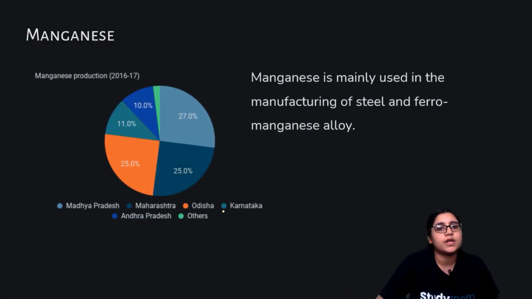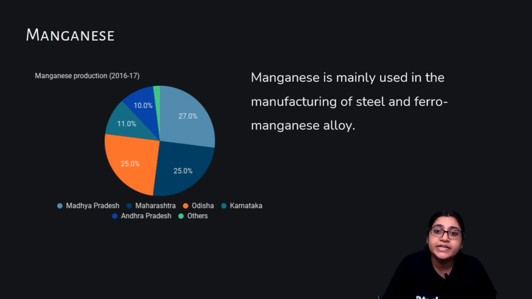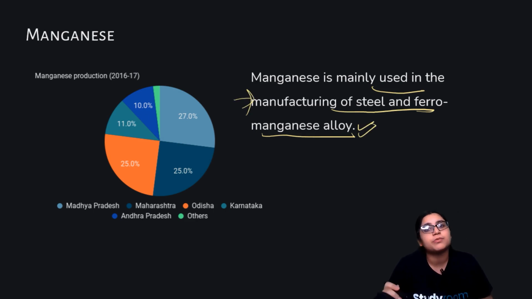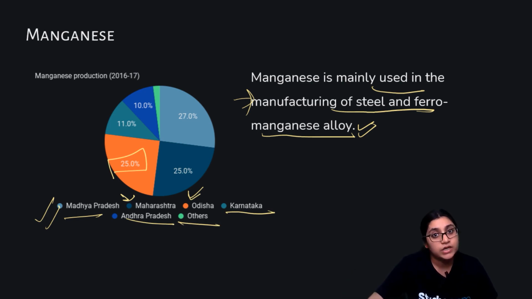Then we are talking about manganese. We have already talked about iron ore belts. Now manganese. Manganese is mainly used for manufacturing steel and ferromanganese alloy. Bellary, Chitradurga and Chikmagalur can come for your map work. Production is highest in Madhya Pradesh. Then comes Maharashtra. Odisha is somewhat weaker here, but still constitutes 25%. Then Karnataka, Andhra Pradesh, and others. Alright, we are all clear with it.